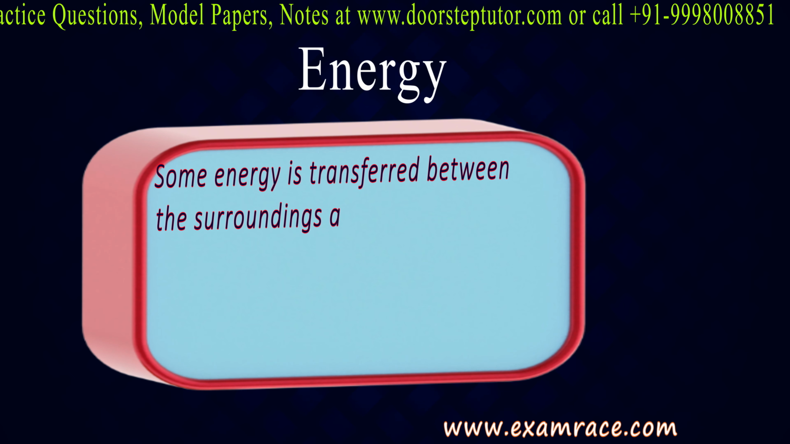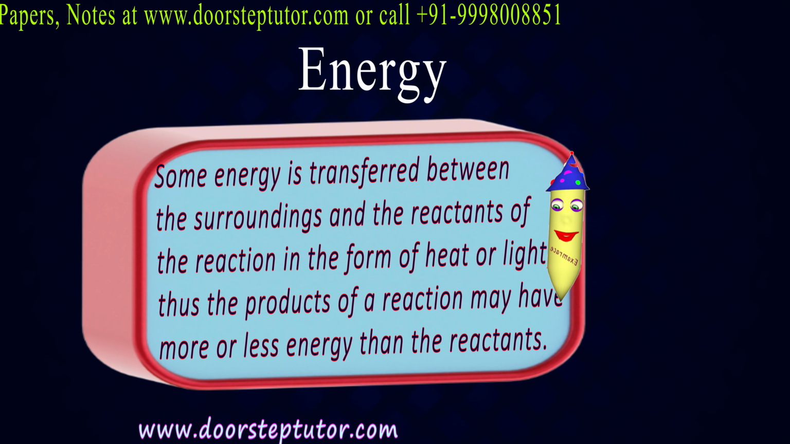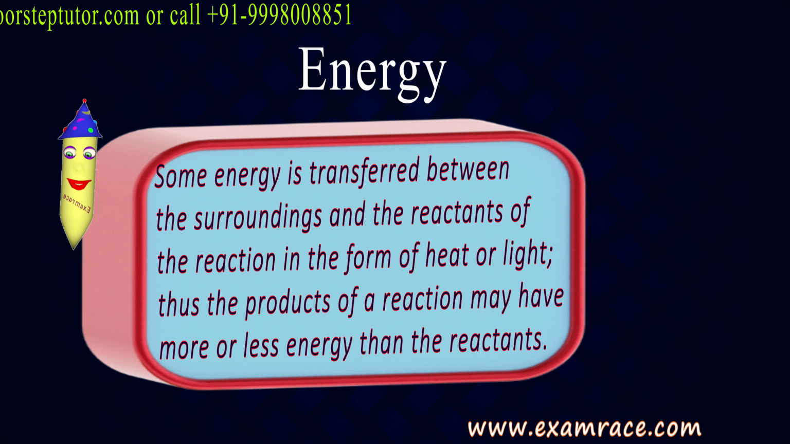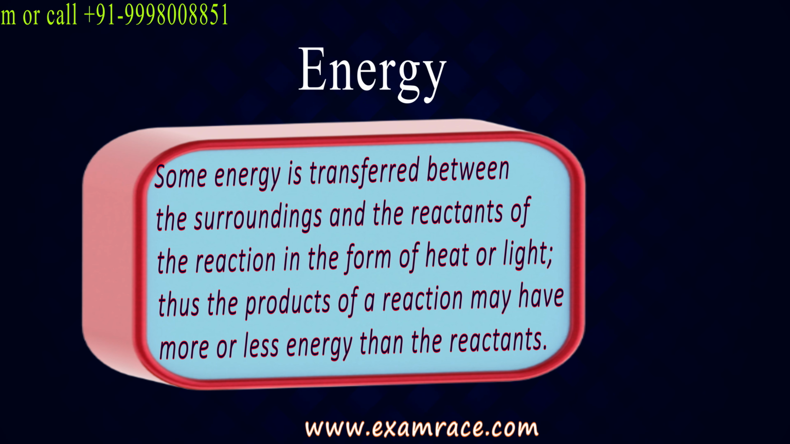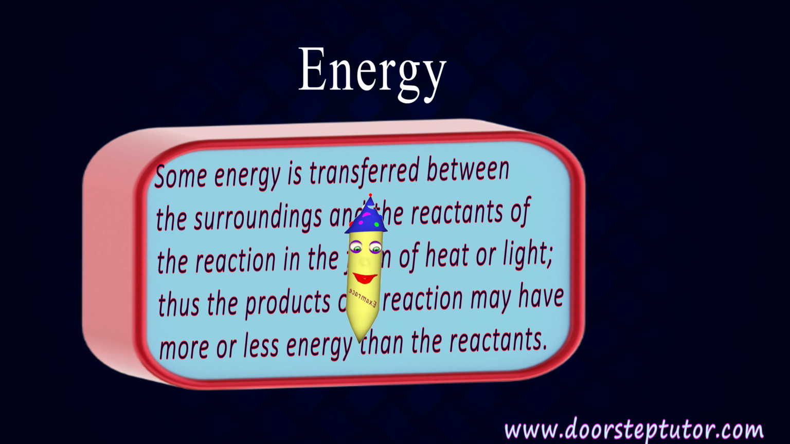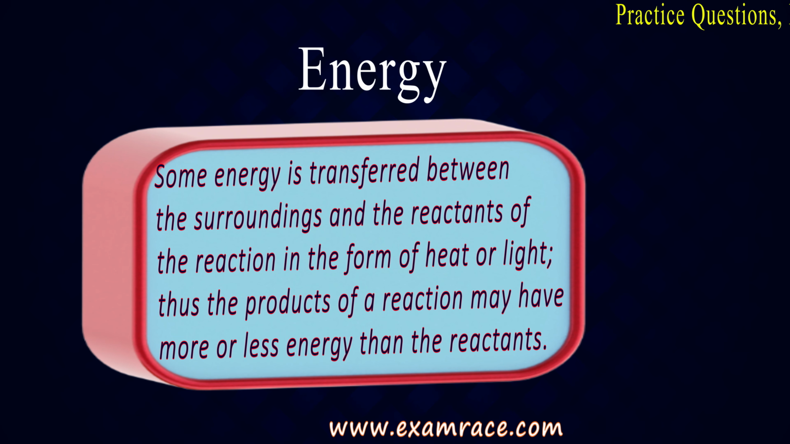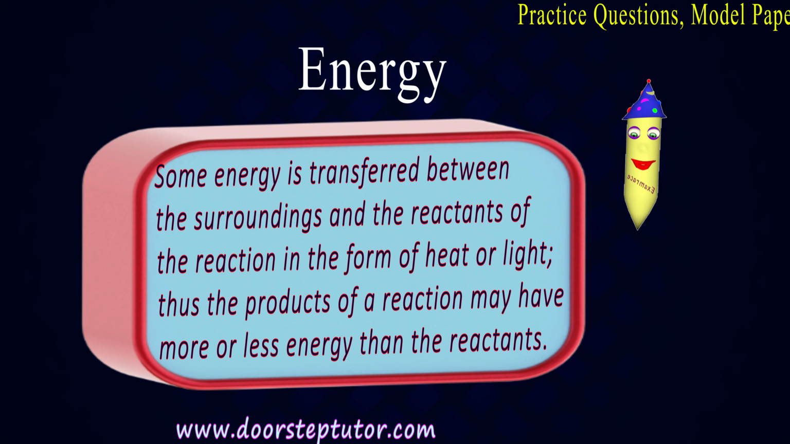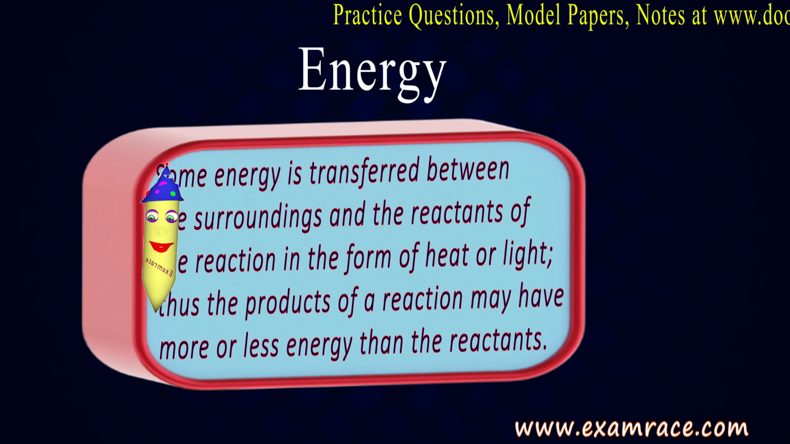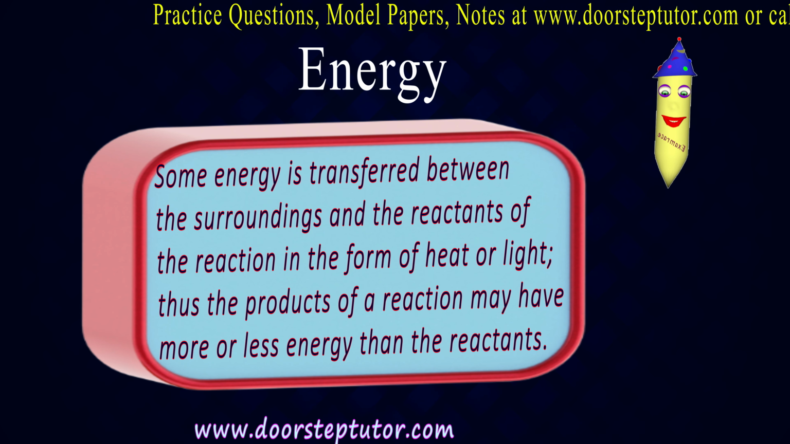Some energy is transferred between the surroundings and the reactant of the reaction in the form of heat or light. Okay, so you can see that there are some chemical compounds which are not placed in the open atmosphere. Why? Because they may react with their surroundings and give some explosion. So that's why it is written that energy is transferred between surroundings and the reactant of the reaction.